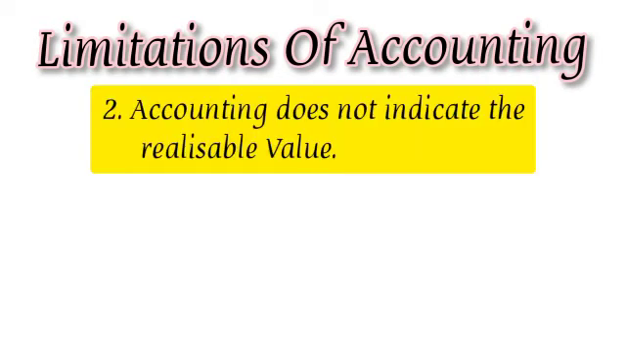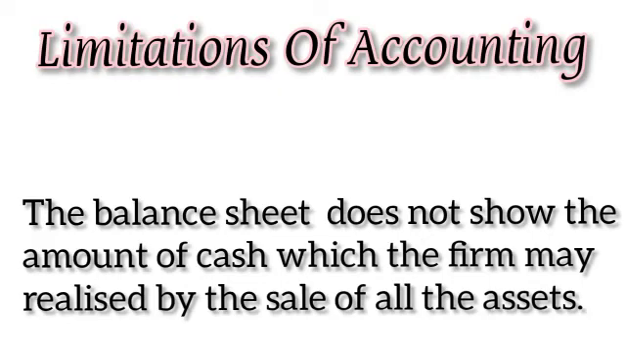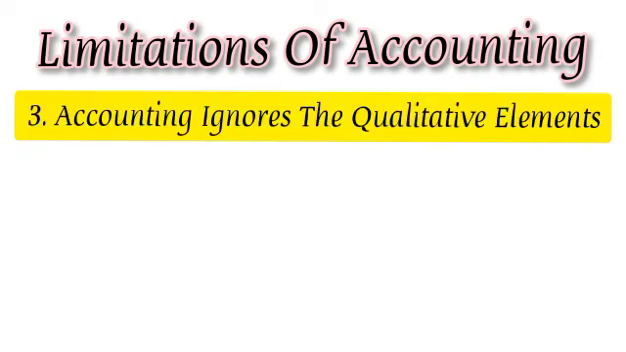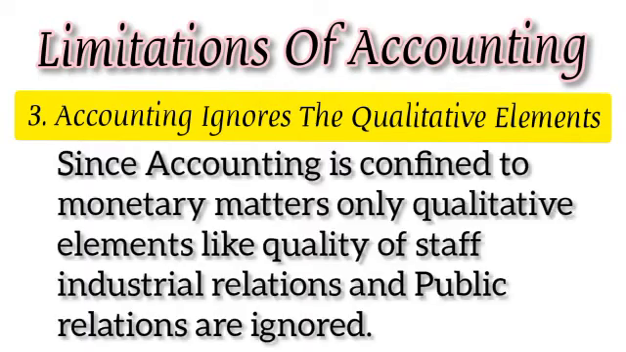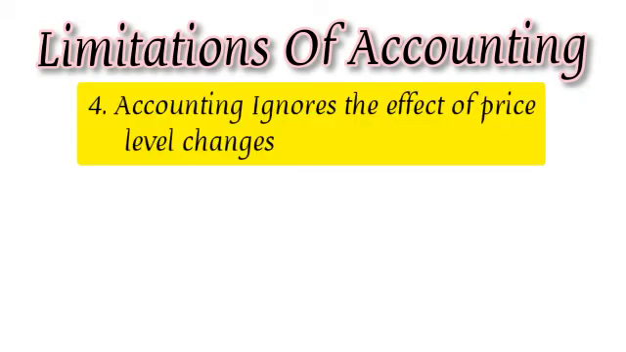2. Accounting does not indicate the realizable value. The balance sheet does not show the amount of cash which the firm may realize by the sale of all the assets. Third, accounting ignores the qualitative elements. Since accounting is confined to monetary matters only, qualitative elements like quality of staff, industrial relations, and public relations are ignored. 4. Accounting ignores the effect of price level changes.